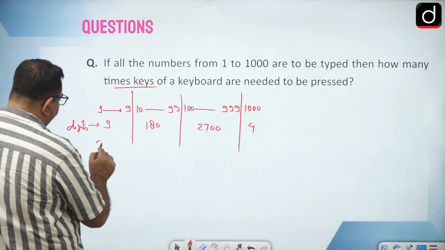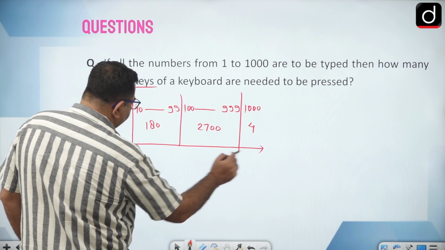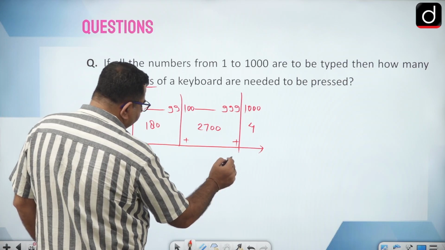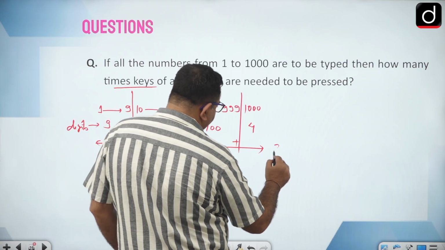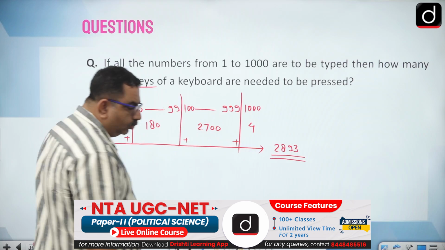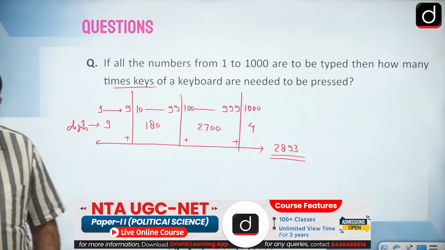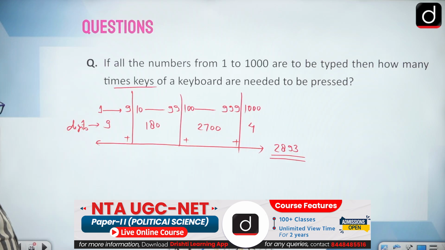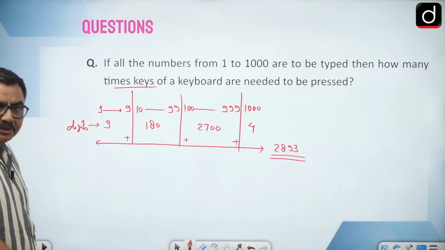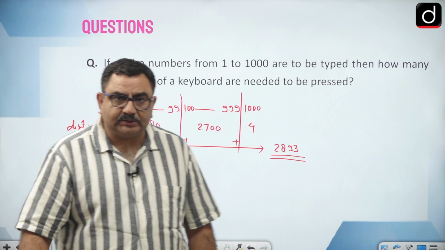So if you add from here to here, it is 9 plus this plus this plus this. So that is 2893. So 2893 is the total number of digits when you write all the numbers from 1 to 1000, and I know that for every digit we need to press the key once.